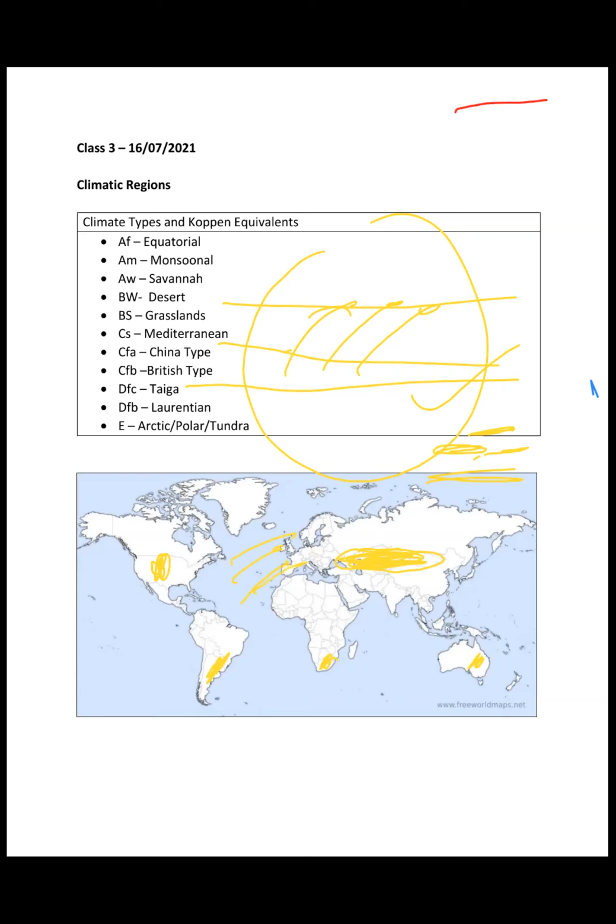As a result, the precipitation in these regions is lesser than the savanna type of climate. Both are grassland regions, but these are a bit inside, a bit more continental. That's why they have lesser precipitation, right?